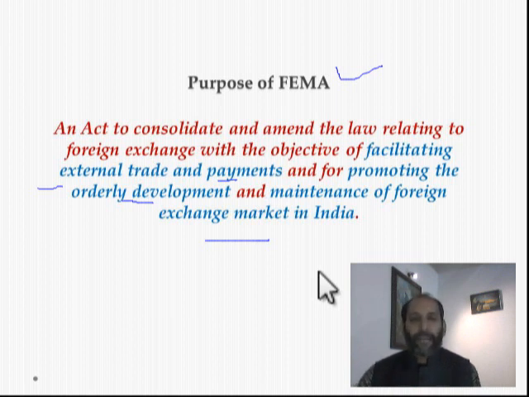So I exchange my Indian currency for that foreign currency. Likewise, if I am going to London, where the pound sterling is the currency, I will exchange my INR for pound sterling. Likewise, for each country you have to convert. This conversion is called foreign exchange. So what is foreign exchange? Foreign exchange means converting one currency into another currency.